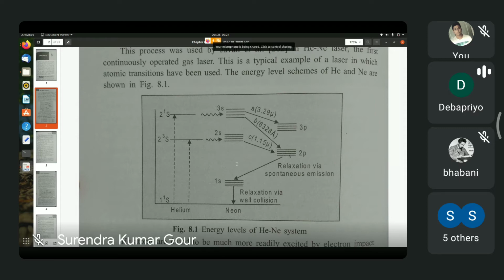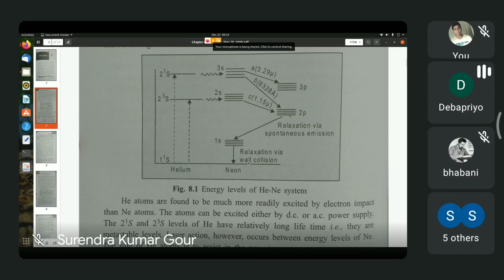Actually, there are four sub-levels corresponding to each of these. Now, before going into what happens when a collision between an excited helium atom and a neon atom in the ground state takes place, let us try to simplify things.